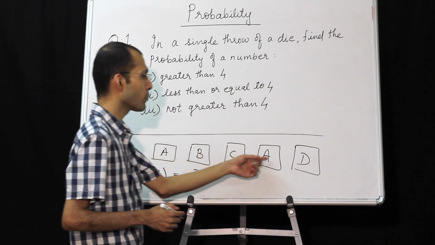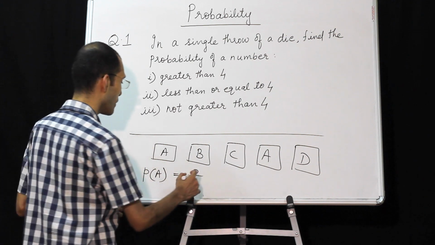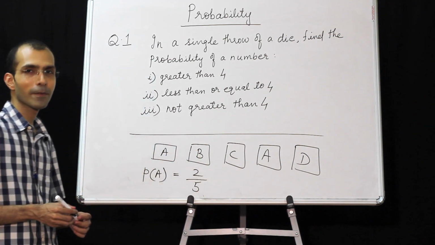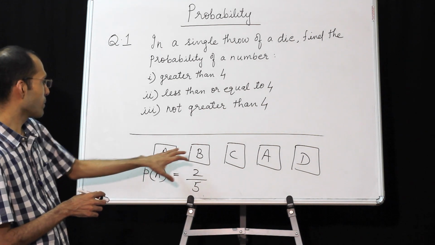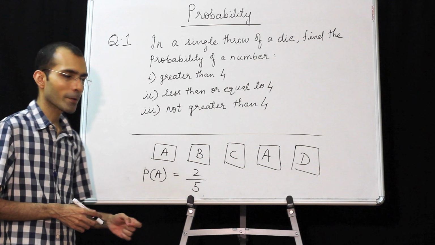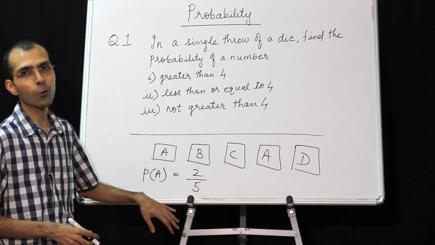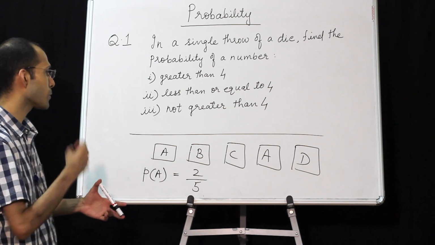Total possibilities: 1, 2, 3, 4, 5. So the probability of A coming will be 2 by 5. This is an informal way of solving. So there are 2 A's, so the chance is 2 upon the total, so 2 by 5.